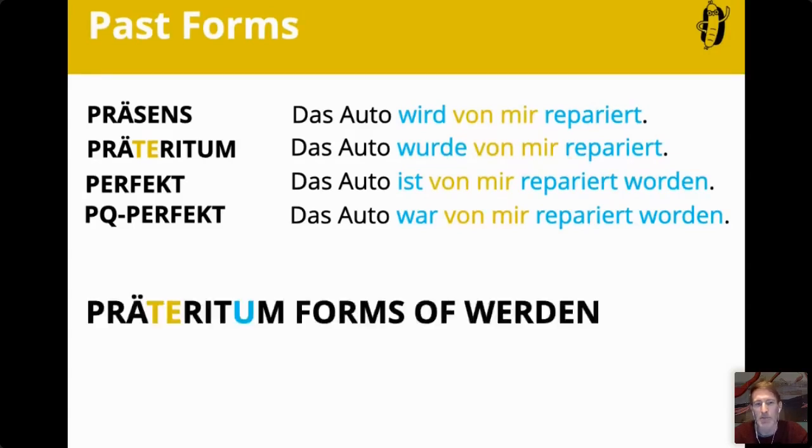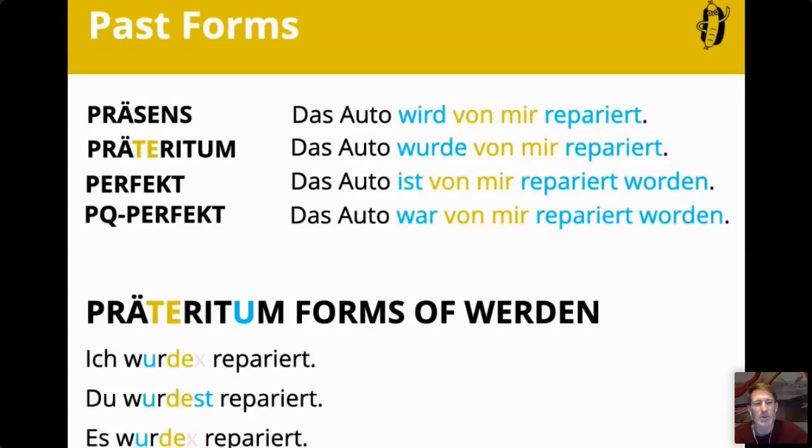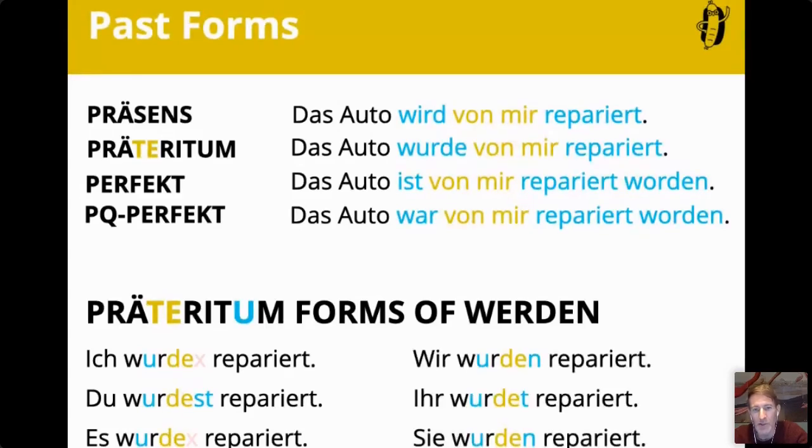So just a couple of Präteritum forms of werden. And you see here, and I highlighted Präteritum, the TE in Präteritum is an indicator, a signal that you find in the regular forms. And normally it's TE, but werden softens the T to a D. So the TE is contained in the wurde, wurdest, wurde, wurden, wurdet, wurden. Really no magic. It's regular Präteritum.